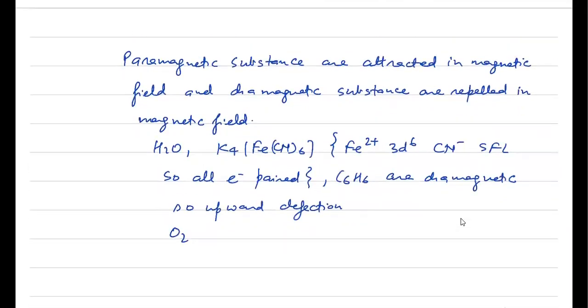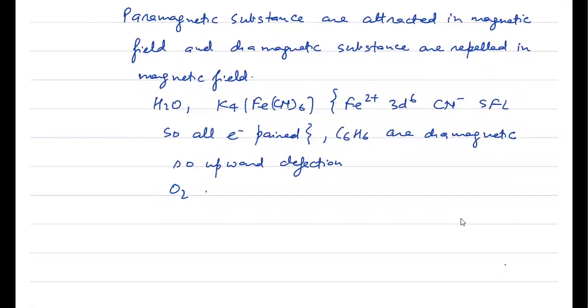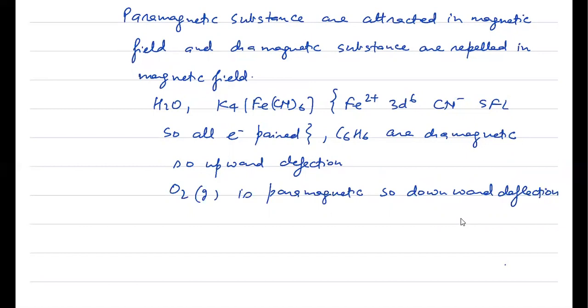And oxygen is given to you in the gaseous form. This is paramagnetic. From molecular orbital theory, we all know that oxygen is paramagnetic, having two unpaired electrons in the pi anti-bonding molecular orbital. So it is attracted by the magnetic field, so it will show downward deflection. And once it is downward deflection, the answer must be ABC.